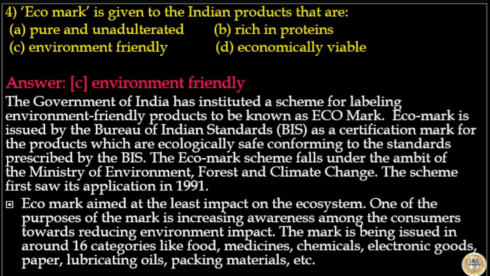Ecomark aimed at the least impact on ecosystem. One of the purpose of the mark is increasing awareness among the consumers towards reducing environmental impacts. The mark is being issued in around 16 categories like food, medicines, chemicals, electronic goods, paper, lubricating oils, packaging materials, etc. So here answer to this question is Ecomark is for environmental friendly products.